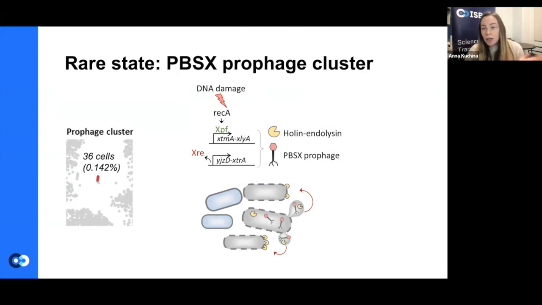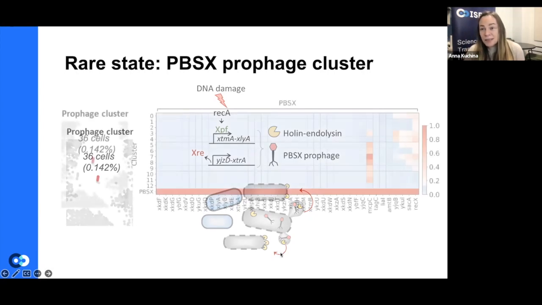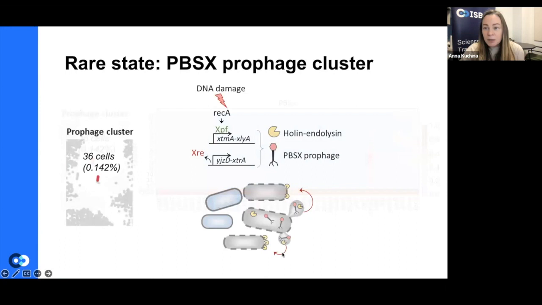So for example, if you shine UV light on bacteria, or in this case, this 0.1% of cells experience some random damage from just rapid growth in a normal culture, then this element sort of wakes up. They start making those genes, starting with an X, from XPF and XRE operons, and that makes this PBSX prophage particle that lyses the cell, leaks out, and kills the neighboring cells in an interesting suicide mechanism to get rid of those DNA damaged cells.